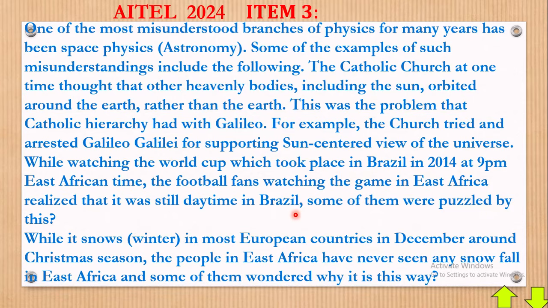Oh, that's a bit wonderful. But of course, we already see that some of them were puzzled. Of course, puzzled means confused. Puzzled by this. Okay. While it snows in (bracket winter) in most European countries in December around Christmas season, the people in East Africa have never seen a snowfall. By the way, have never.